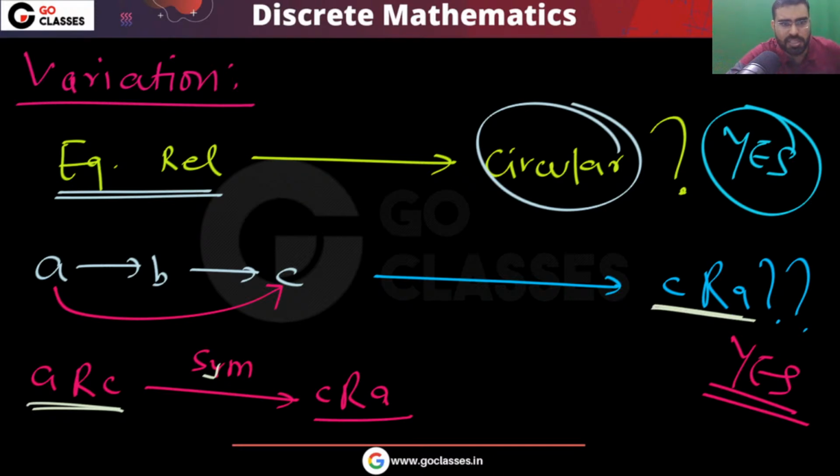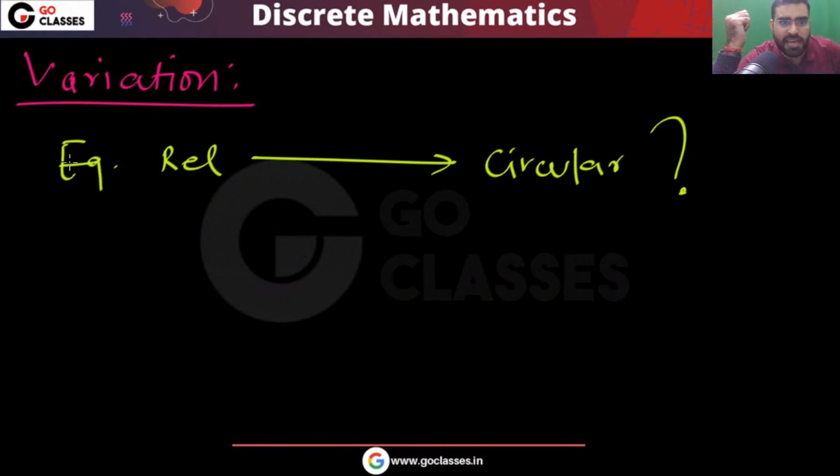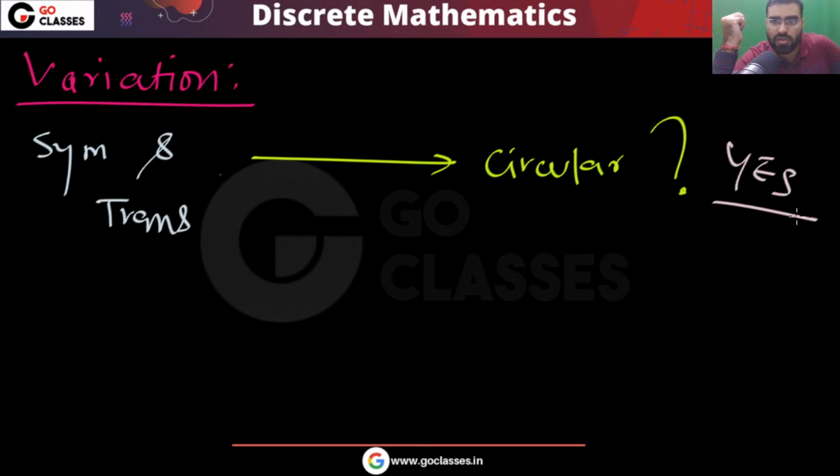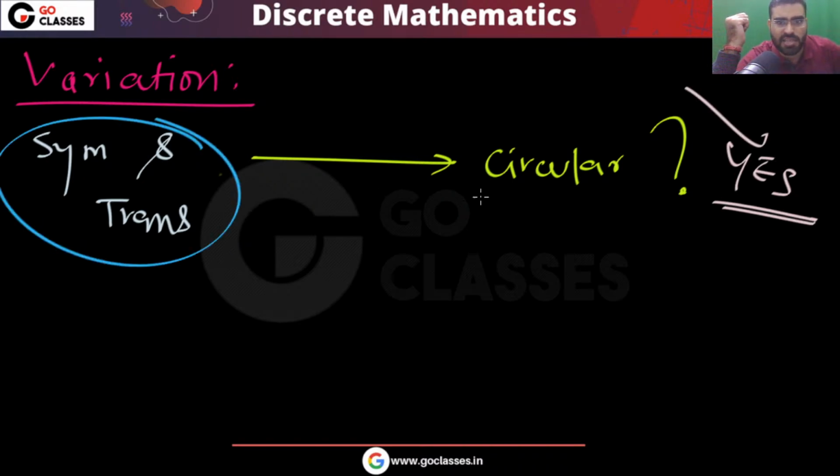Can you notice, in this proof, did we use reflexivity? We did not use reflexivity. So I can say that you don't need reflexivity. Symmetric and transitive is enough to say that a relation is circular.